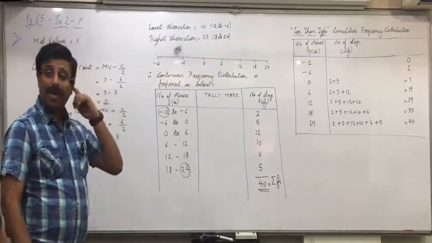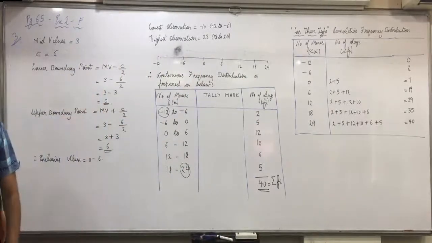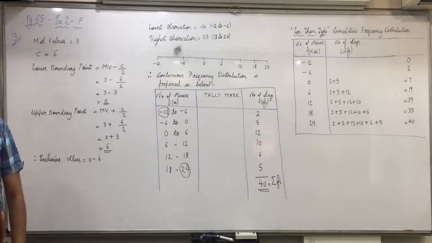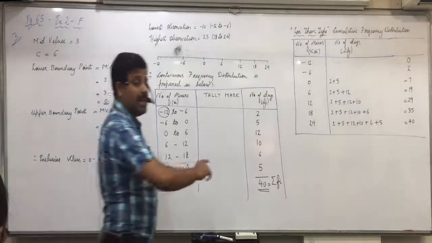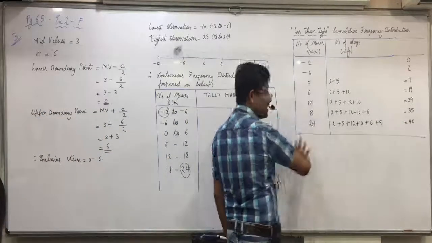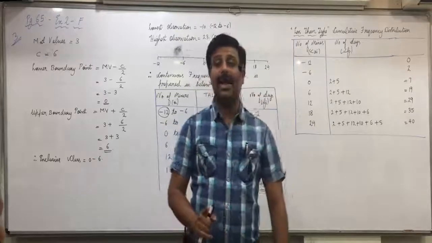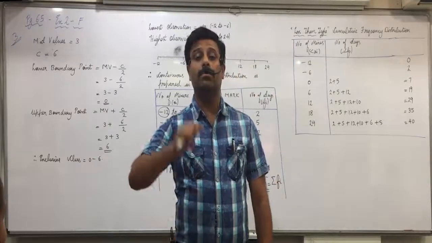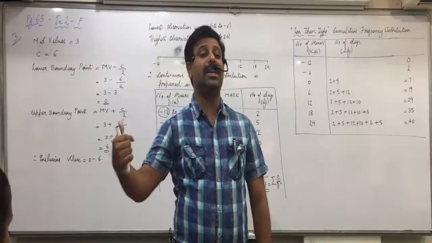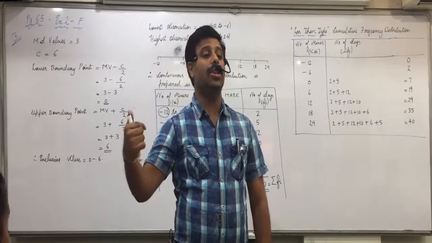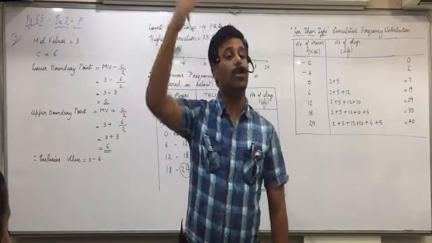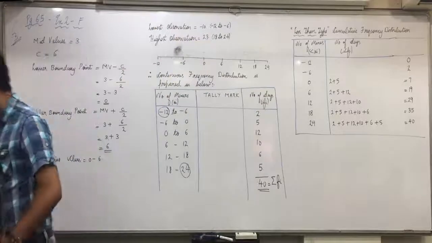Now when we make more than, will you use the sign of equal to? Yes. These points will remain the same. You write minus 12 to 24 as it is, and you'll start adding from bottom to top. Last cumulative frequency you'll take 0 and then you'll add from bottom to top. Try it, everyone.